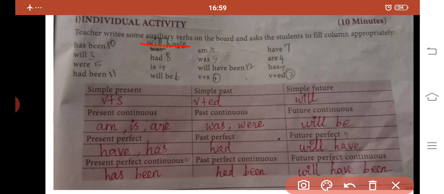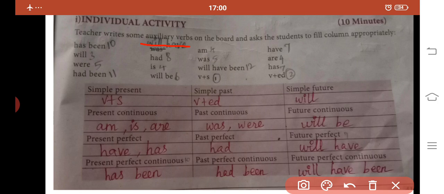Let us move on to past continuous tense. Here the auxiliary verbs are was and were. With singular subjects we use the auxiliary verb was. With plural subjects we use the word were. Let us move on to future continuous. Here will be is the formation of future continuous tense. Next one, present perfect. In the present perfect tense we are using the word have or has as the auxiliary verbs.